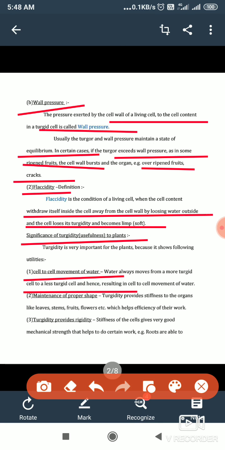Second point is maintenance of proper shape. When a cell is turgid, and the cells of an organ, leaf, stem, fruit, etc., are turgid, they remain fresh. The stiffness of the cells results in the organs of leaf, stem, fruits, etc., all remaining fresh, and because they remain fresh, they are very useful for their activity.